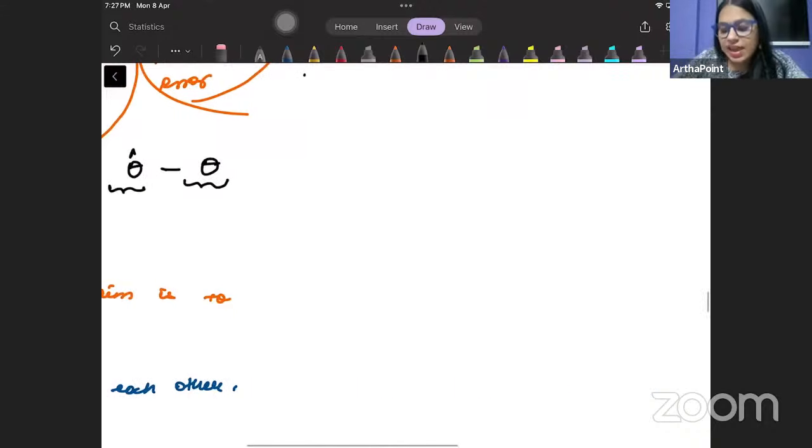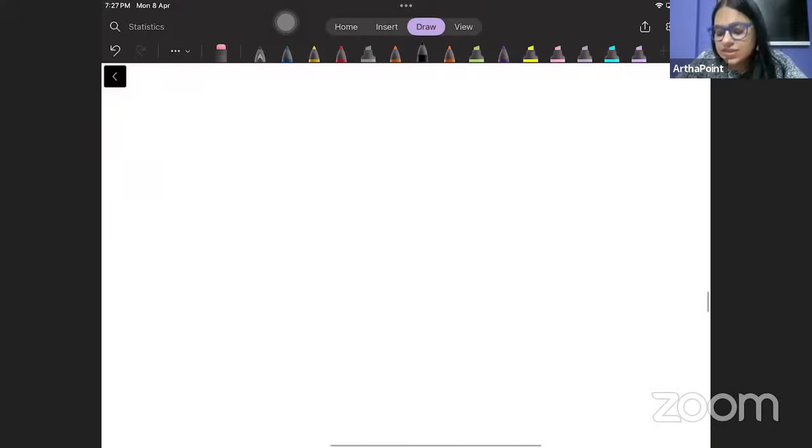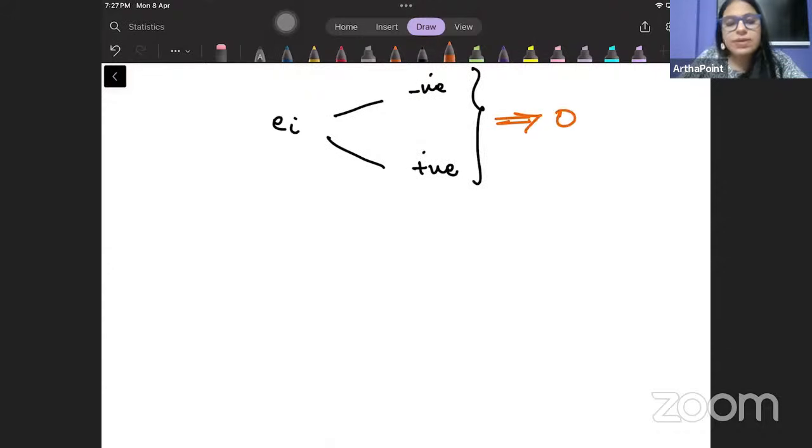Now, we have to understand that sometimes the error can be negative, sometimes the error can be positive, and overall this can sum up to 0. कभी कभी error negative होगा, कभी कभी error positive होगा, और उनका sum बहुत बारी 0 भी हो सकता है. माने it may be possible कि sample 1 का जो हमारा mean है, मैंने निकाला 20, and जो population का value था वो था 18.